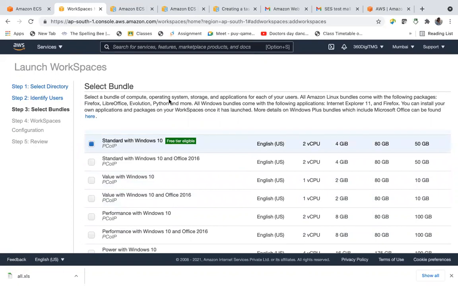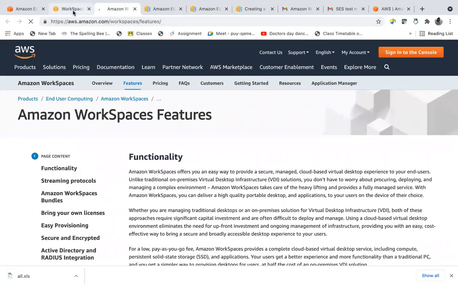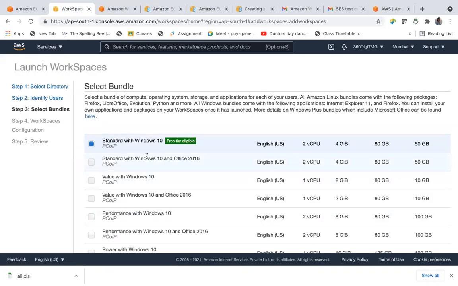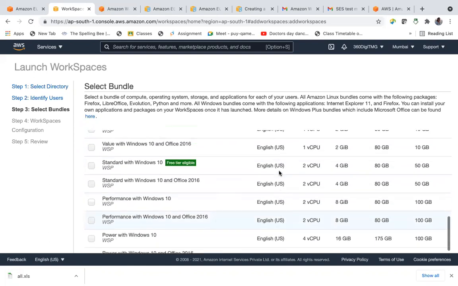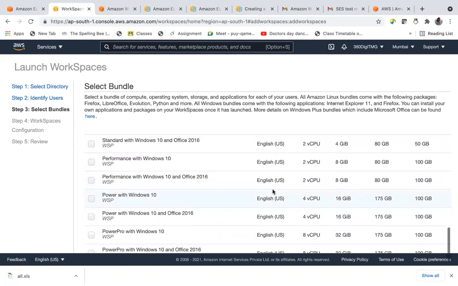So what we are getting in the bundle: operating system, storage, applications like browsers are already installed, and other packages which we want, we are choosing here. What are all required for our workspace. So that software bundle we are choosing here. So let us go with free tier eligible standard Windows 10. And this is also free tier eligible.